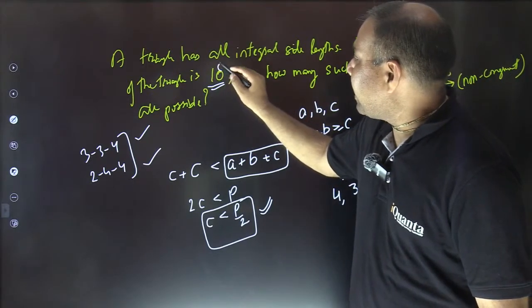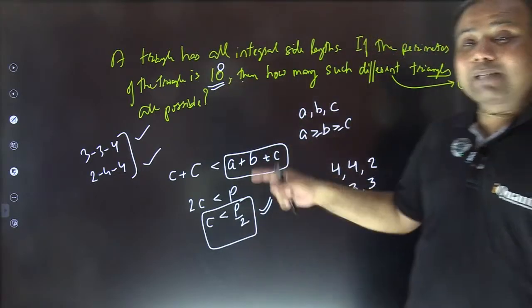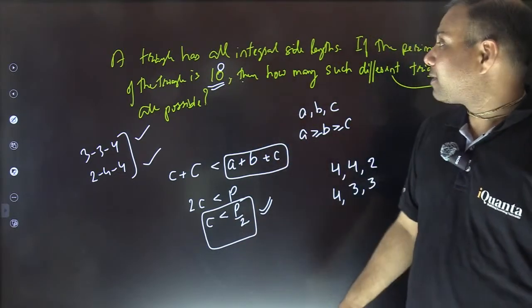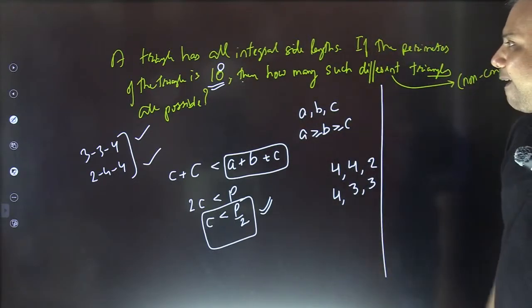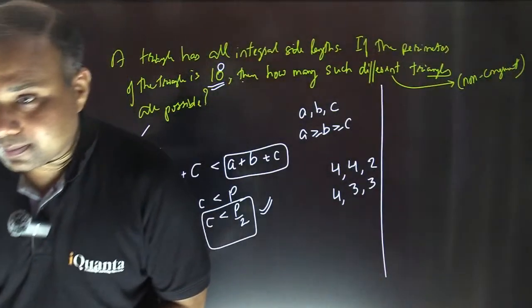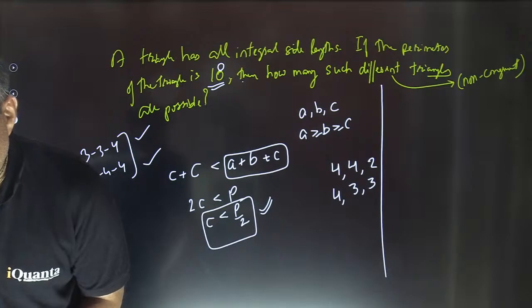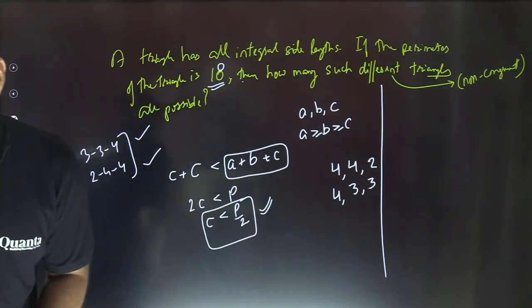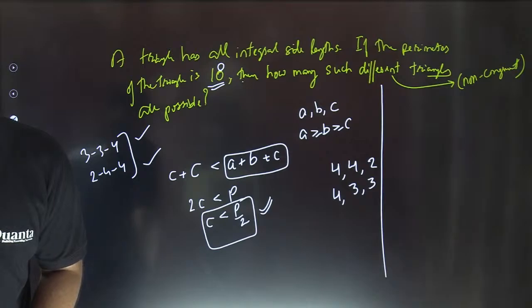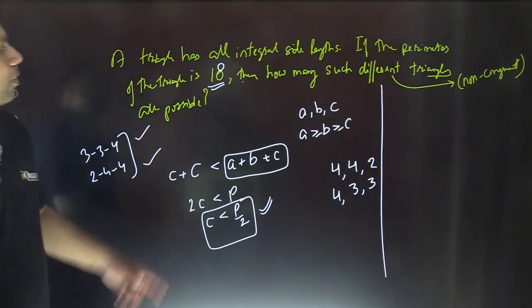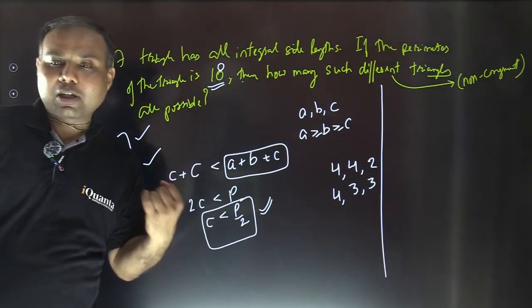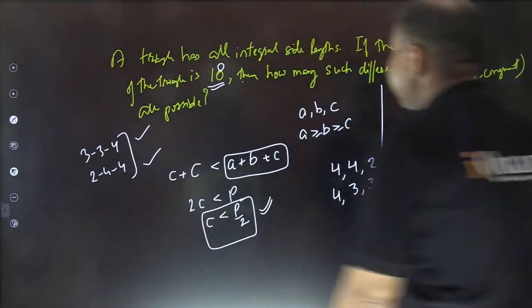If I just make it 18, can you tell me the maximum possible length of the longest side, please? Quickly tell me. Yes, maximum possible length is 8, right? Because 18 is the perimeter, so the side must be less than 9. So the maximum possible length for the longest side is 8.